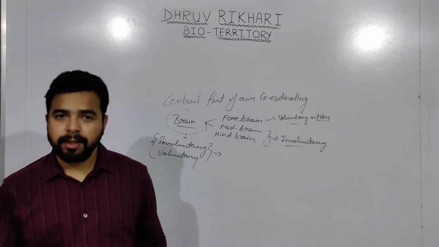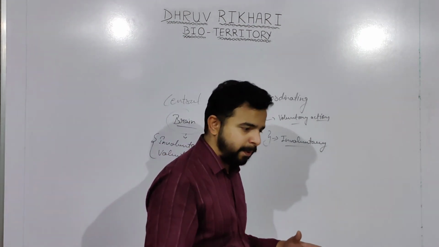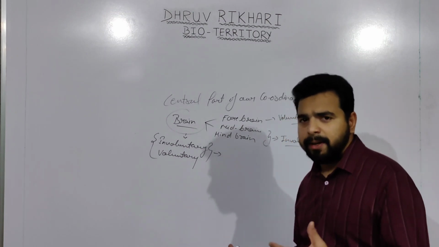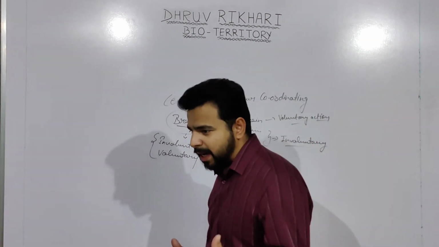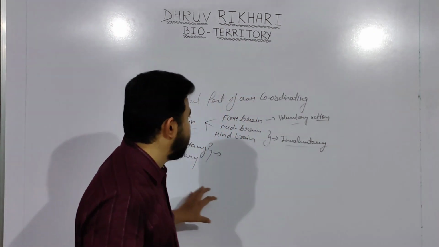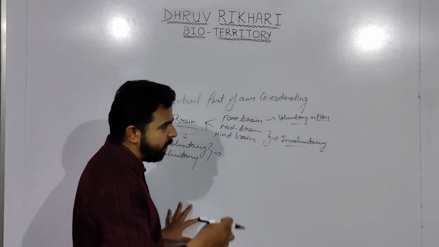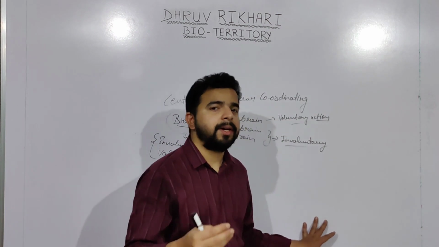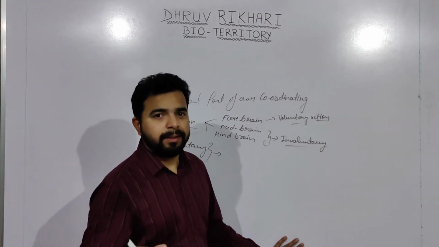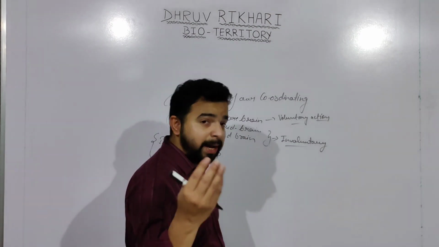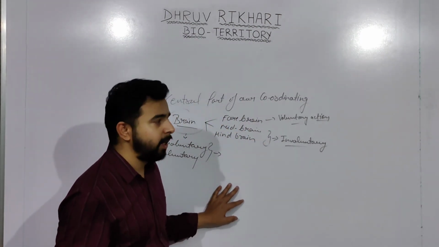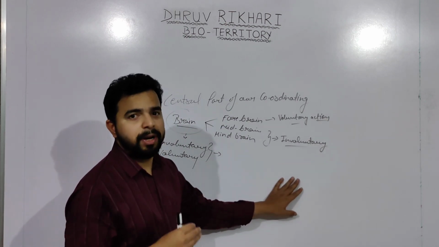Like walking. I am walking, and after 2-3 steps I can stop myself, right? So these actions which I can control are the voluntary actions. Involuntary actions are those like heartbeat, breathing rate, salivation, vomiting, or peristaltic movement. Such movements cannot be controlled by our will, and those are known as involuntary actions.